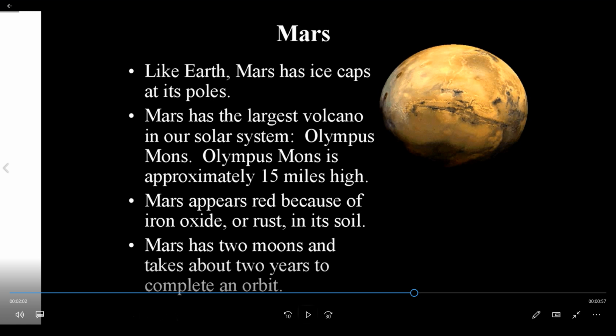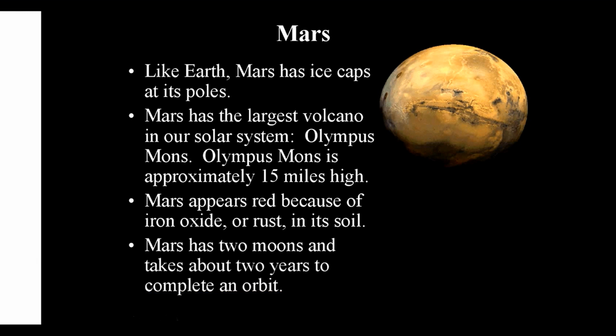Like Earth, Mars has ice caps at its poles. Second point, Mars has the largest volcano in our solar system, Olympus Mons, approximately 15 miles high. Third point, Mars appears red because it contains iron oxide, or rust, in its soil. Mars has 2 moons and takes about 2 years to complete an orbit. Next slide we'll see.